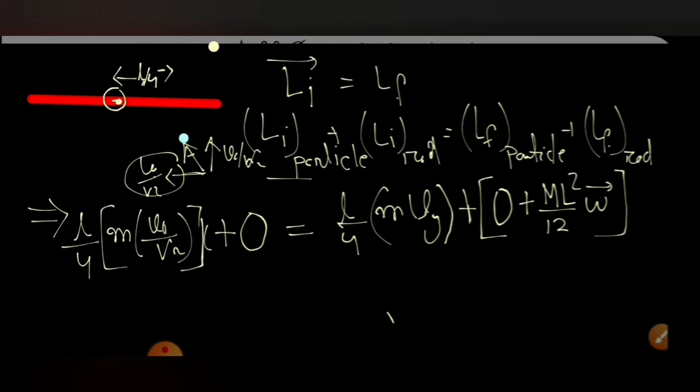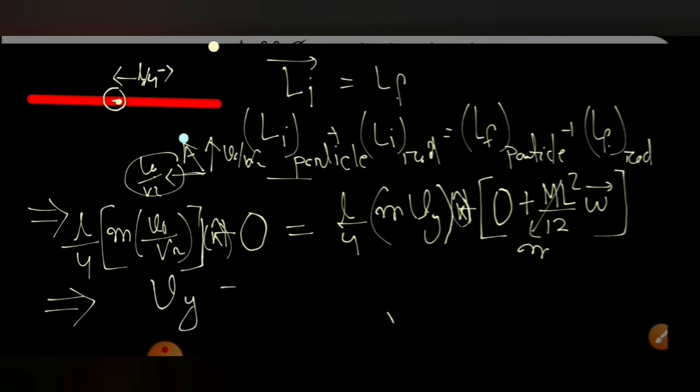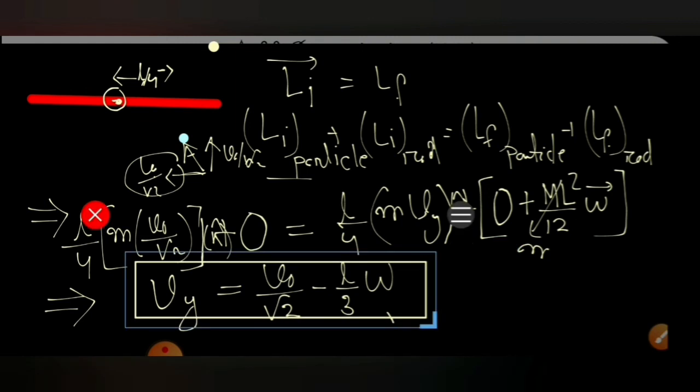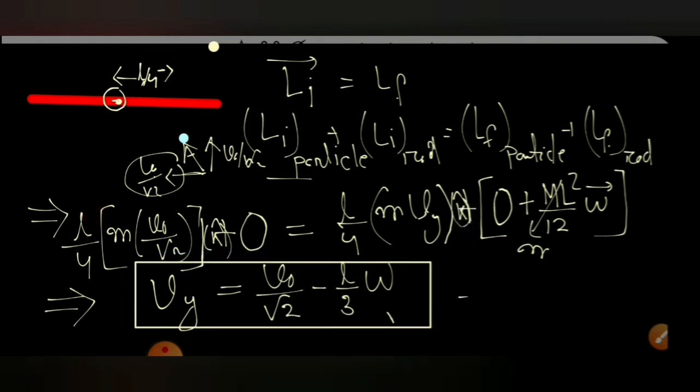So this is also in the clockwise sense, k cap and k cap, and this omega can be calculated, and the mass is the same as given in the question. So we obtained the equation between these, and simplifying this we can obtain the value of omega, or the value of Vy can be calculated from this equation. Vy is equal to V naught by root 2 minus L by 3 omega. So we got another relation for Vy. Let's give this equation the name equation number 3.